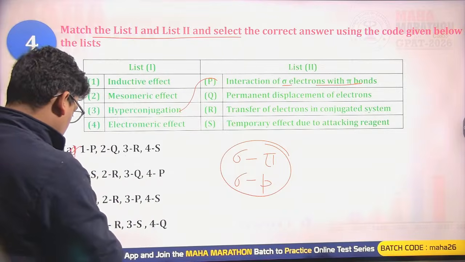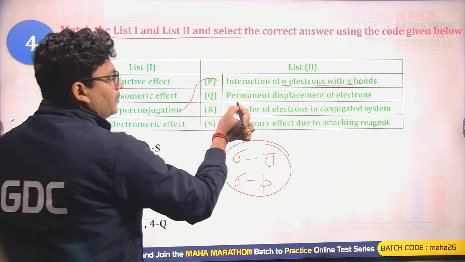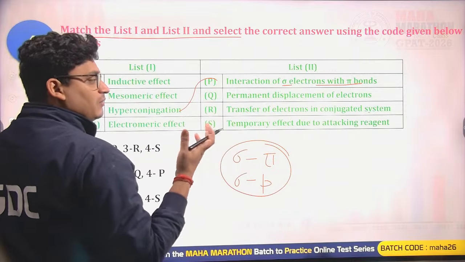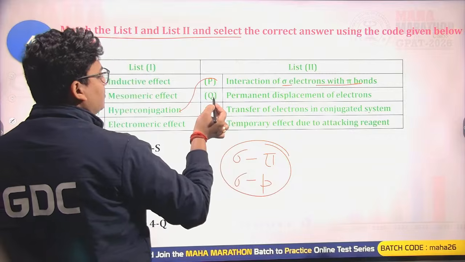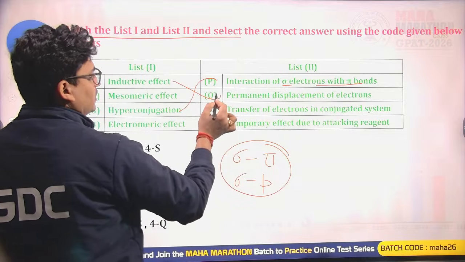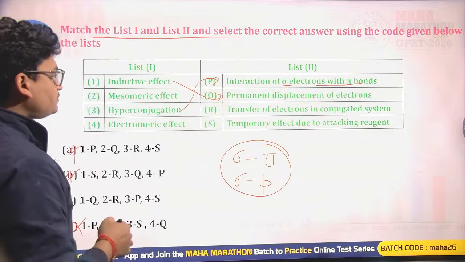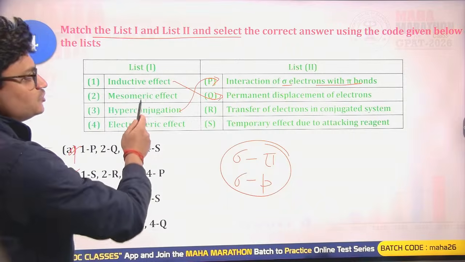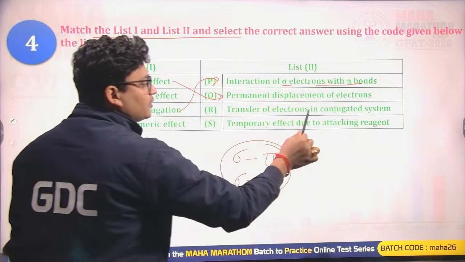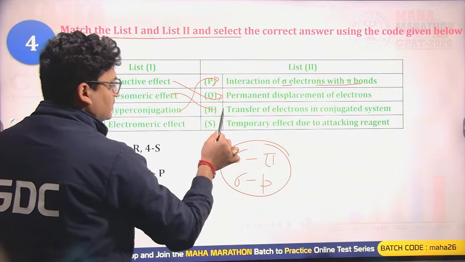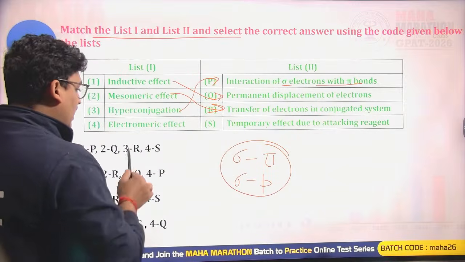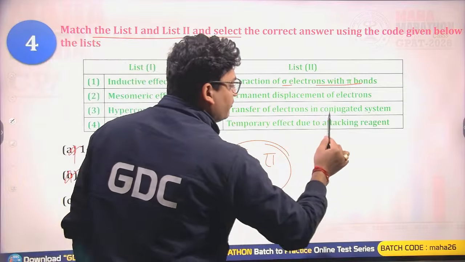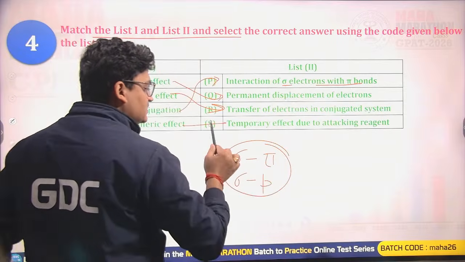Permanent displacement of electrons belongs to the inductive effect. So yes, that is the right one, so first we have Q. Mesomeric: transfer of electrons in a conjugated system. Yes, that is correct. And electromeric is a temporary effect due to the attacking reagent. Yes, that is a temporary effect.